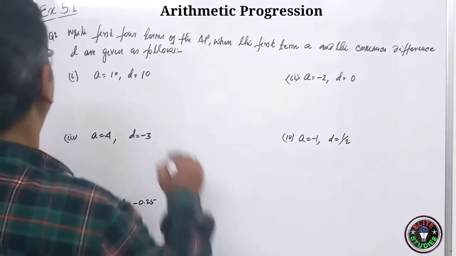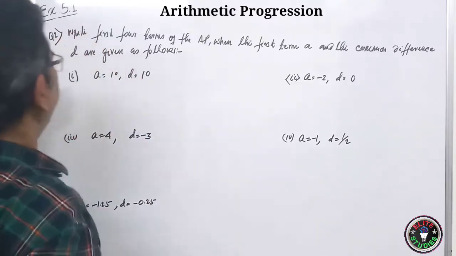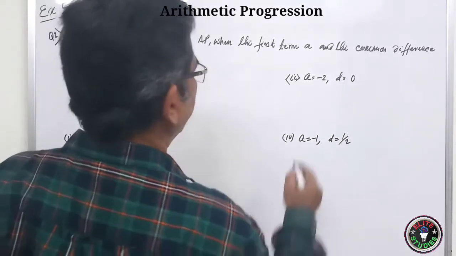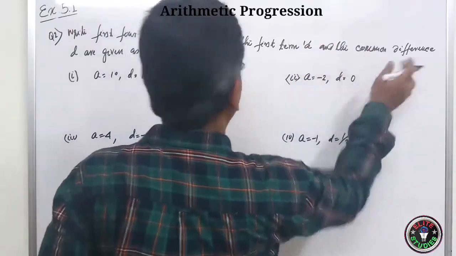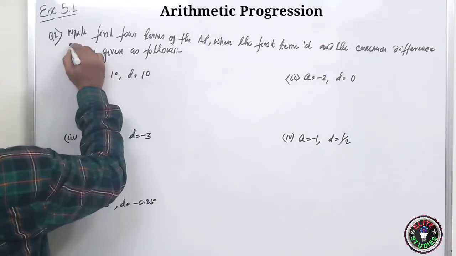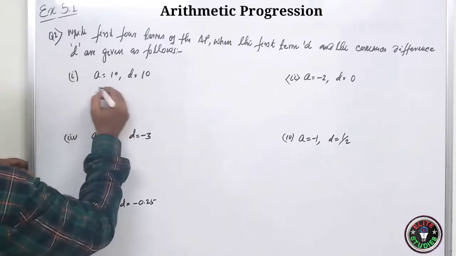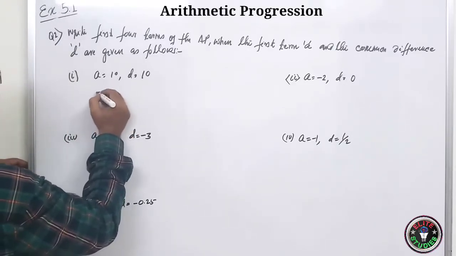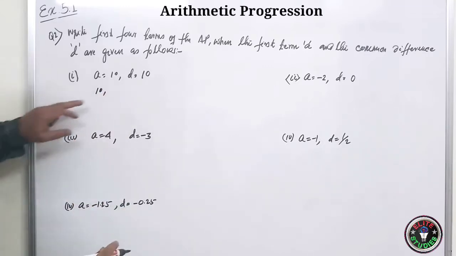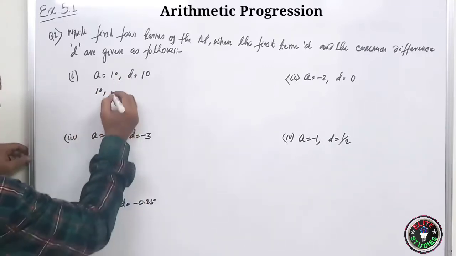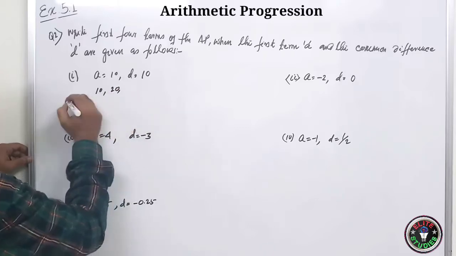Now let us do question number 2. It is very easy. Write first 4 terms of the AP when the first term A and the common difference D are given as follows. Okay. So it is very easy. What will be the series? Series will be A is equal to 10. Okay. Then what we will do? 10 plus 10, it will be 20.